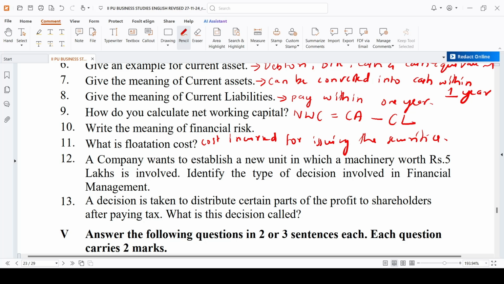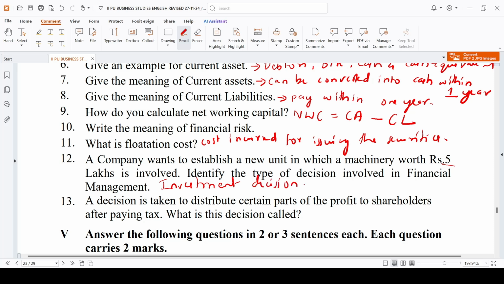Next, a company wants to establish a new unit in which machinery worth rupees 5 lakh is involved. Identify the type of decision involved in financial management. Three decisions: investment, financing, dividend. Financing is nothing but the money, the sources where you can get the money. Dividend is the profit we are going to distribute. Anything related to investment is always an investment decision. Keep it in your mind. Here the company is establishing a new unit, and for that they are investing 5 lakhs worth of machinery. So it is an investment decision.